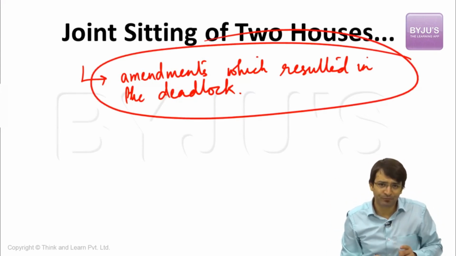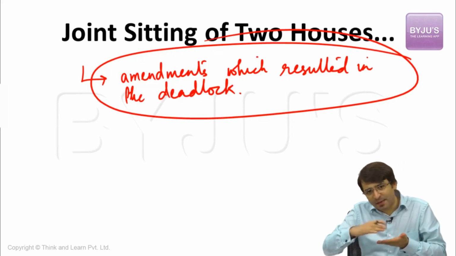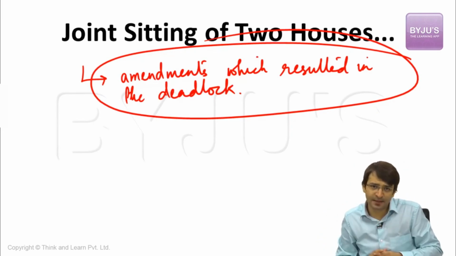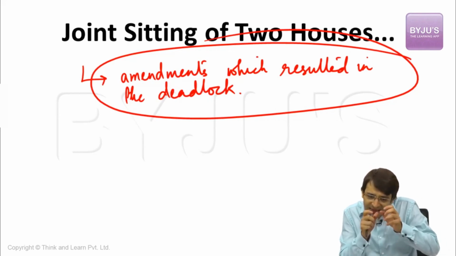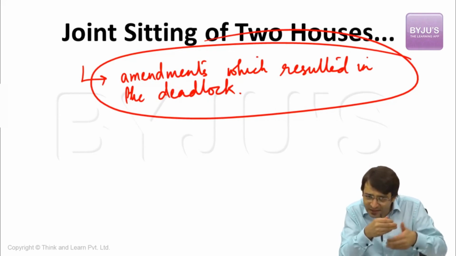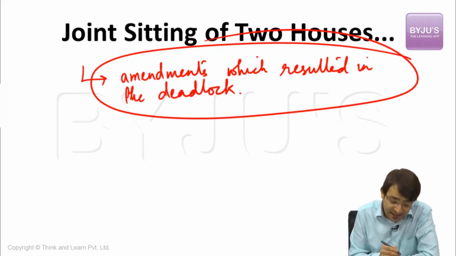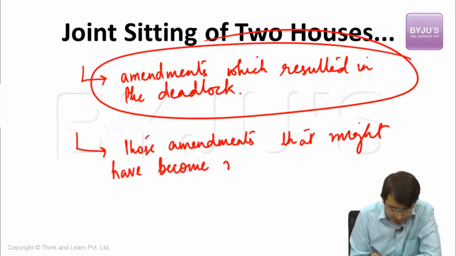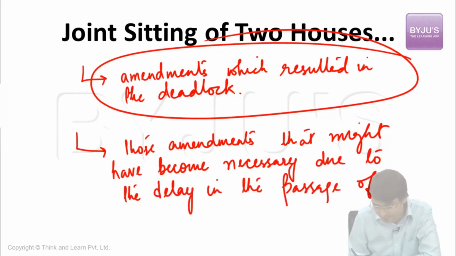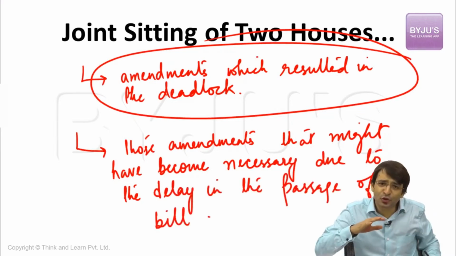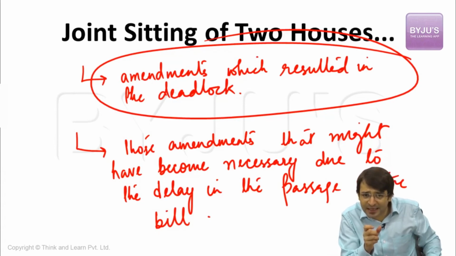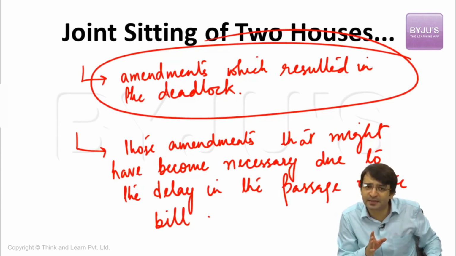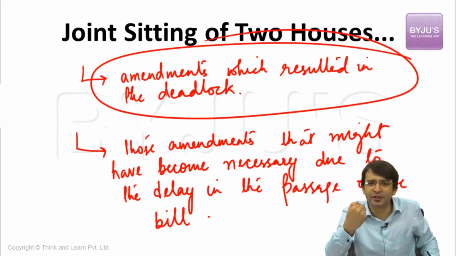No other amendment. But if the bill was passed today, 6 months elapsed, and the other house did not pass this bill, there's a deadlock. A joint session of Indian Parliament can be convened. But what if the situation in this country has changed in these 6 months? That means the bill should also change, because some changes have taken place in this country in the intervening period of 6 months. That means these amendments that might have become necessary due to the delay in the passage of the bill. For example, today Lok Sabha passes a bill. Rajya Sabha does not act on this bill for 6 months. This bill was specifically targeted at the current situation. But the current situation has changed in these 6 months. That means those amendments which are required because of the changes that have taken place, those amendments can also be introduced at this joint session of Indian Parliament.